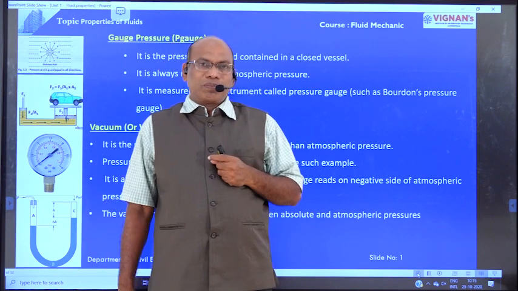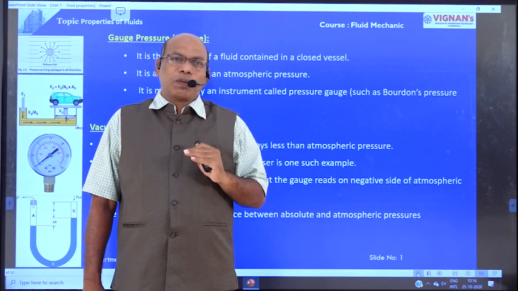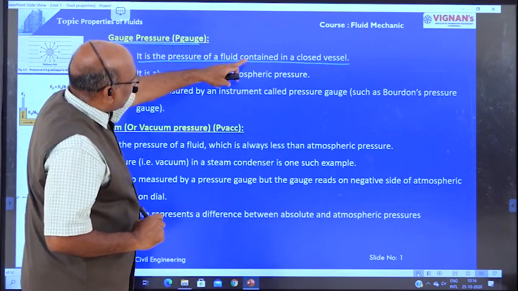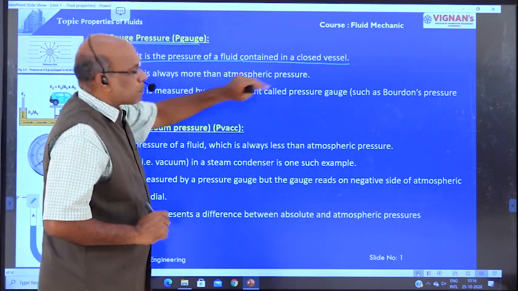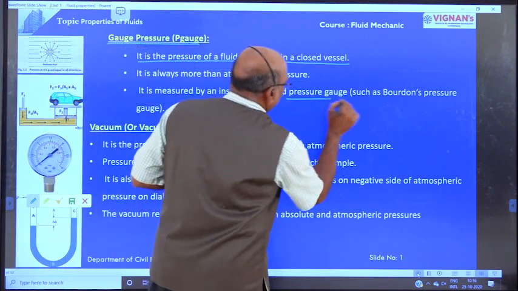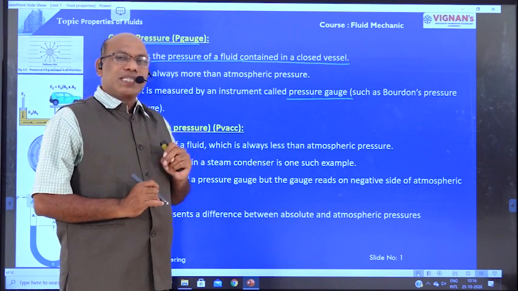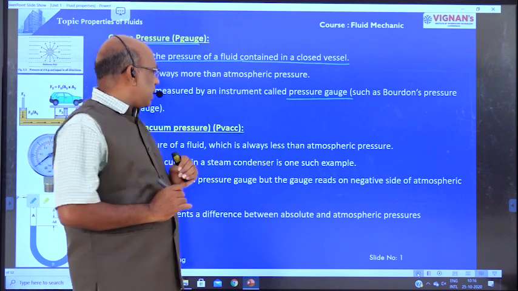Gauge pressure means the pressure above the atmospheric pressure. It is the pressure of fluid contained in a closed vessel. It is always more than the atmospheric pressure. It is measured by an instrument called a pressure gauge. The gauge pressure is always above the atmospheric pressure.